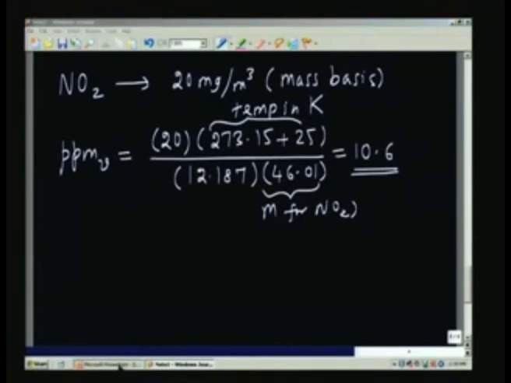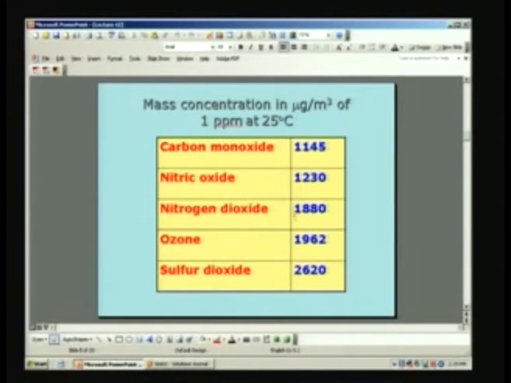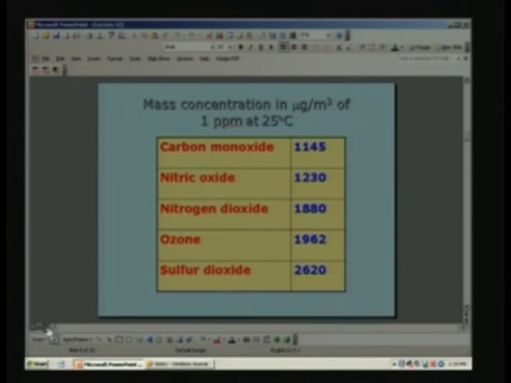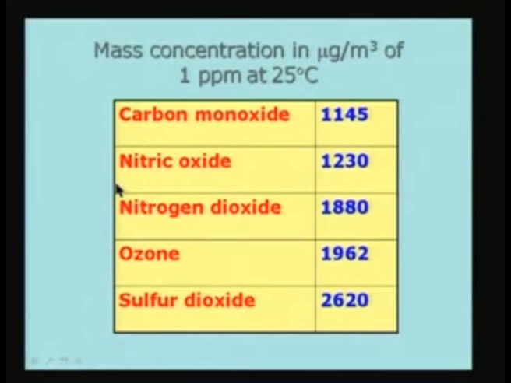And let us look at the mass concentration of various species. If 1 ppm of the particular species is present in the atmosphere, which is at a total pressure of 1 bar or 1 standard atmosphere, the concentration in micrograms per meter cube is specified here.